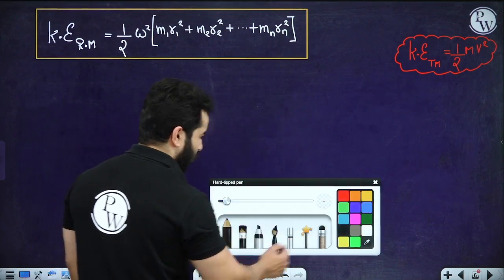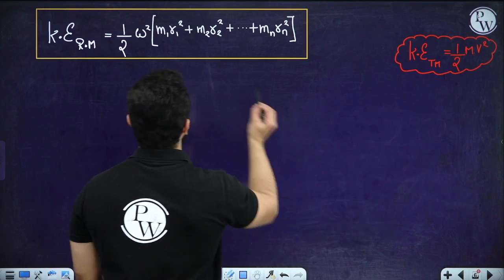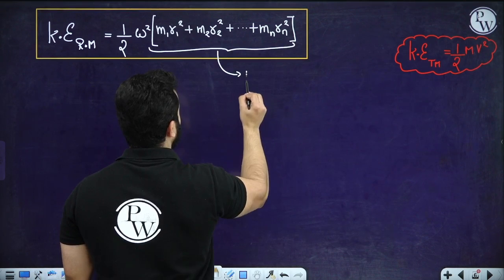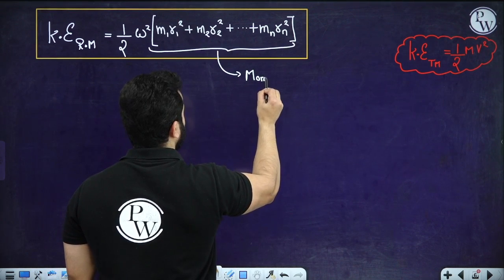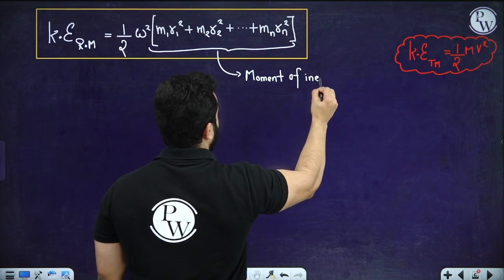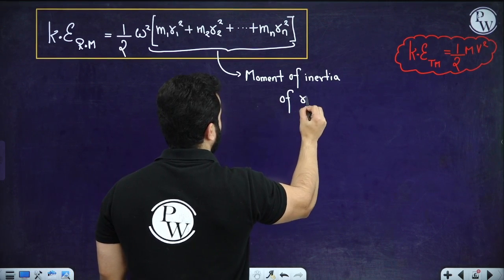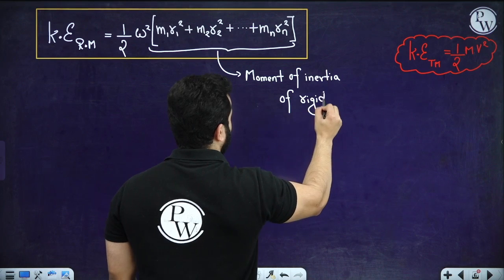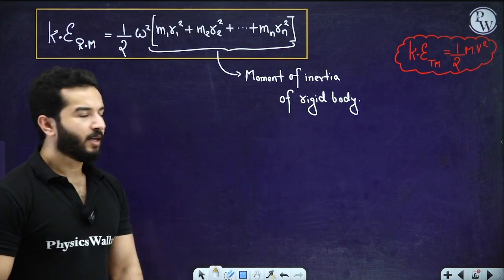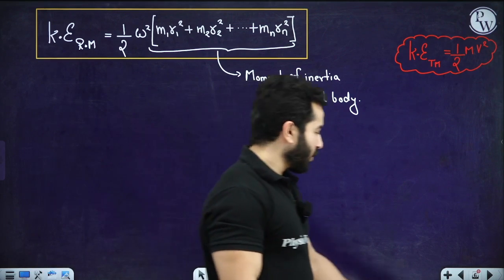We are going to call this the moment of inertia of that rigid body, the rigid body that we were discussing. All right, so we have got a new term, and that's our topic now.